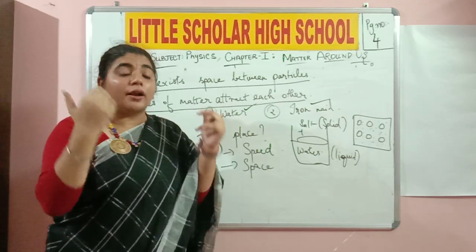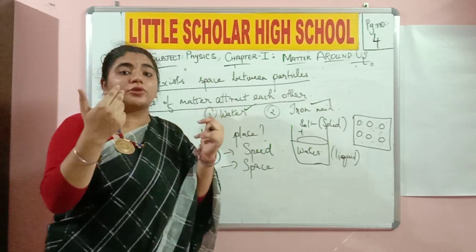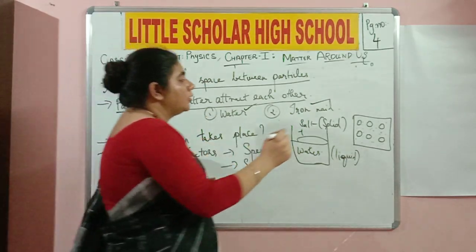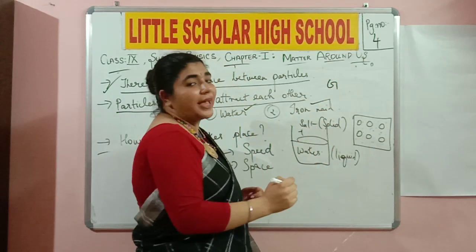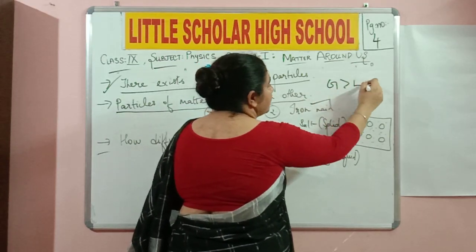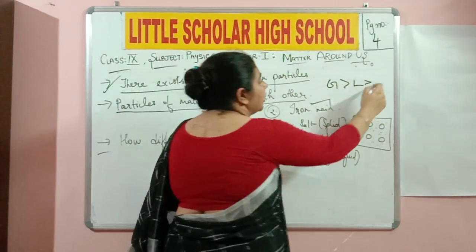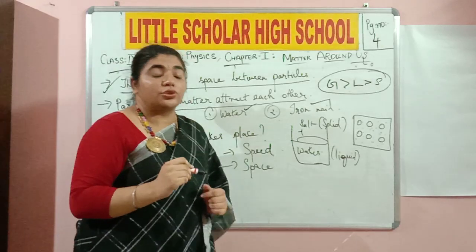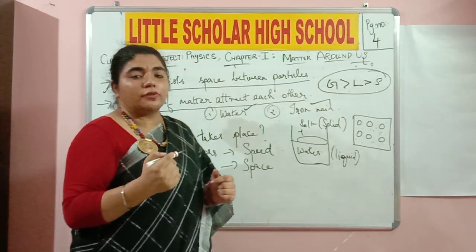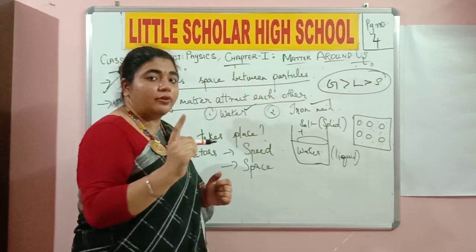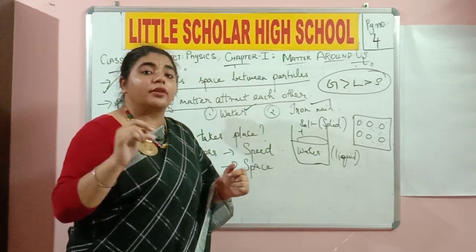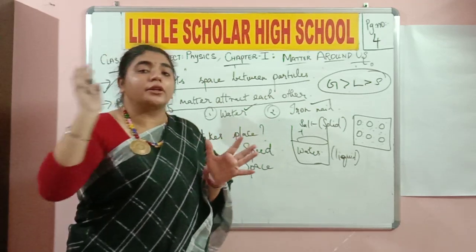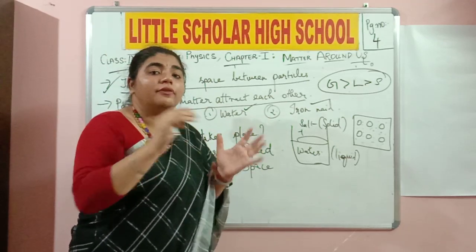So this means the particles of the matter which are going to possess diffusion need to move continuously. Okay, so you need to remember that the rate of diffusion of gases is much greater than liquids, and liquids have a greater rate of diffusion when compared to solids. So why do you think the rate of diffusion is the highest in gases? Because the speed of the particles is the fastest. That is one reason. And the second reason is that they have a very high intermolecular space, which helps the other particles to fit in or enter very easily.